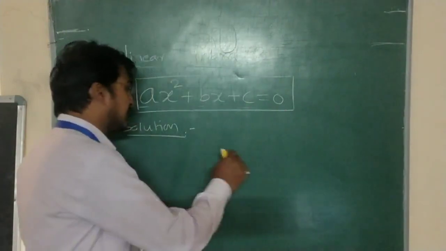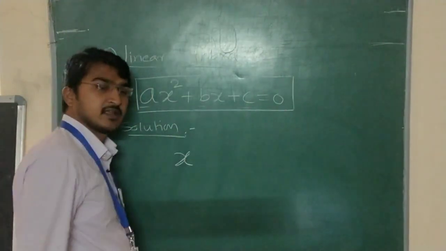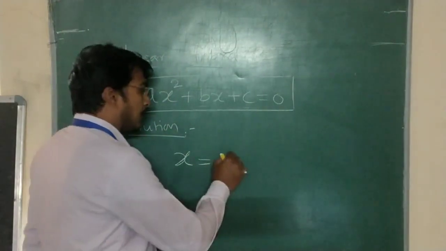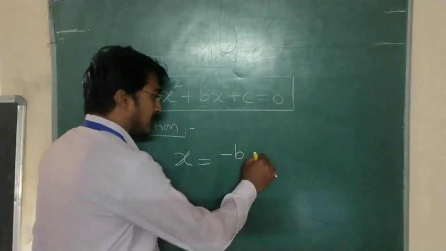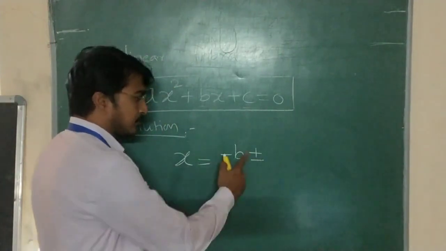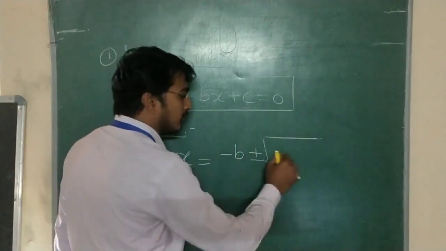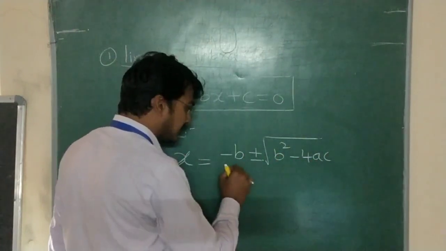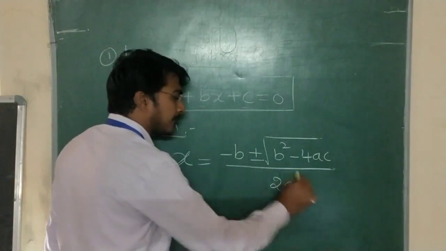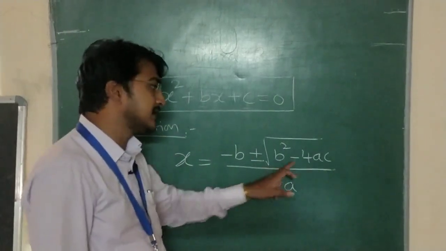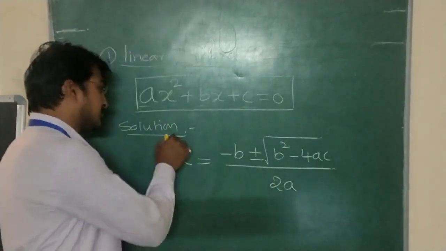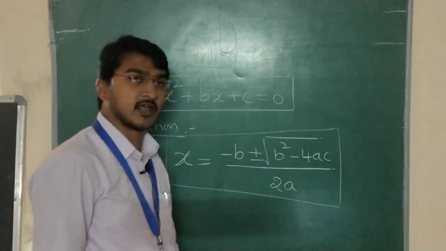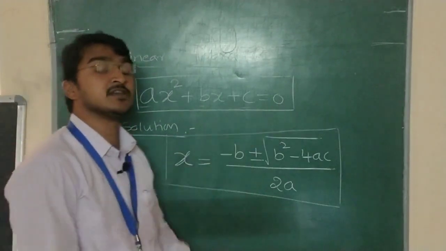There is a formula: x is equal to minus b plus or minus root over b square minus 4ac, divided by 2a, where a, b, c are the constants. By substituting this x value, the equation becomes 0.